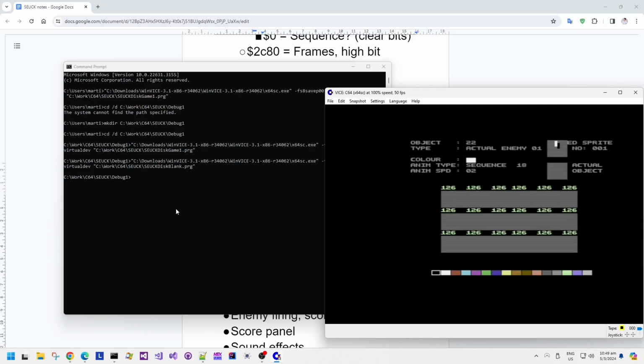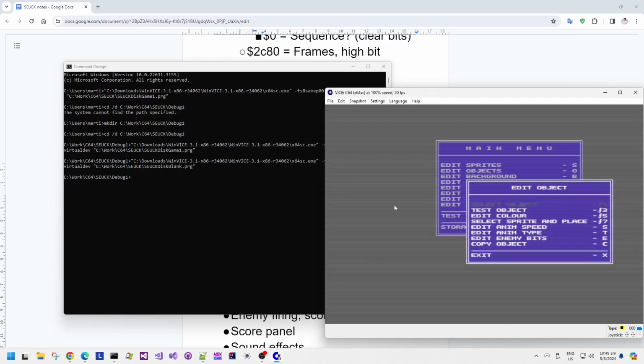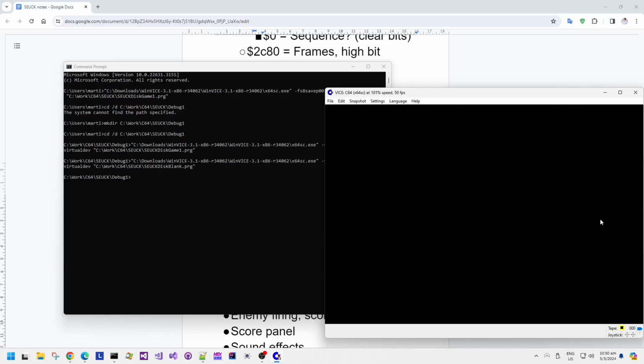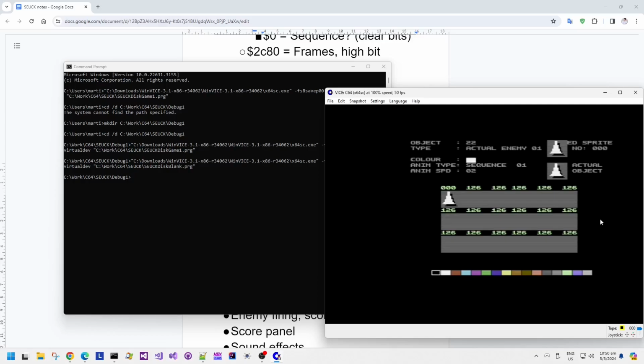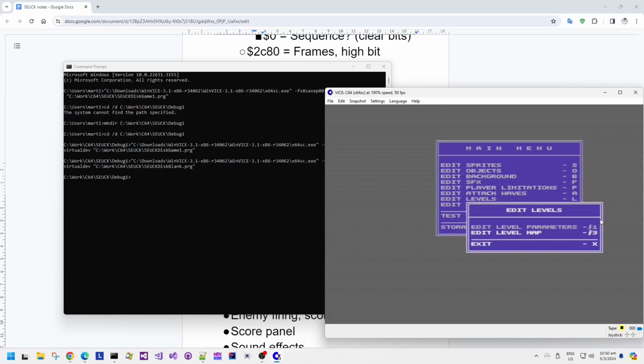Moving up to the actual enemy number 1, which is object number 22, I want to select one of the existing sprites in the blank SEUCK editor, and then just put that in as the enemy frame, and I'm going to change the sequence to be 1, like the player, but the enemy is different colored. It's colored white, right?